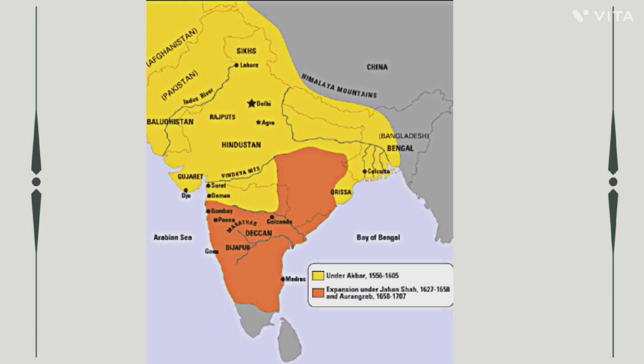The yellow part is huge. It covered half of the Indian subcontinent and also beyond India, the area of Pakistan and Afghanistan. Likewise, Akbar had extended the empire to a great extent after his father Humayun.